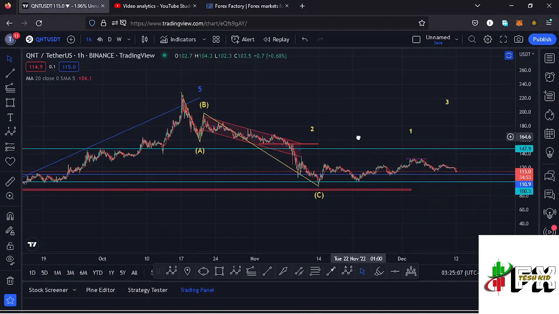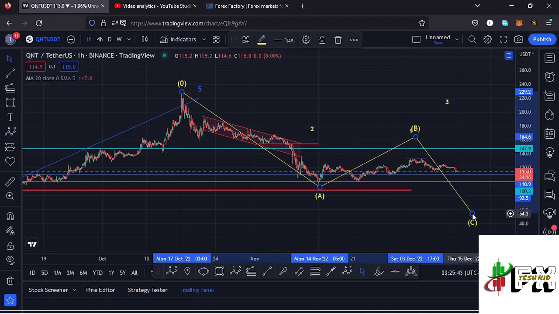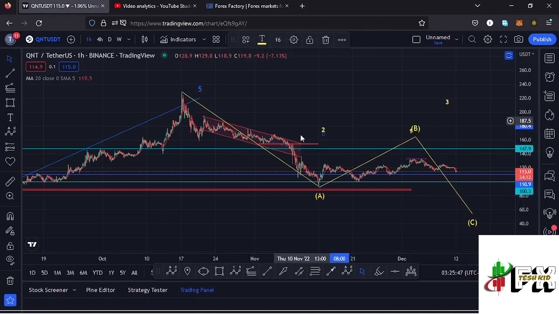And that gives me the second possible scenario that can play out here on the Quant chart, and I'll be basing it on the ABC corrective structure. That means I have a different ABC corrective count over here, having this as a massive wave A, then I'm expecting a bit of a bounce to the upside in the formation of that wave B before we continue pushing even lower in the formation of that wave C to fully maximize the formation of that higher Elliott wave count 2.